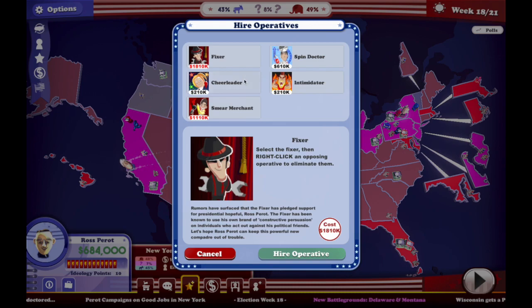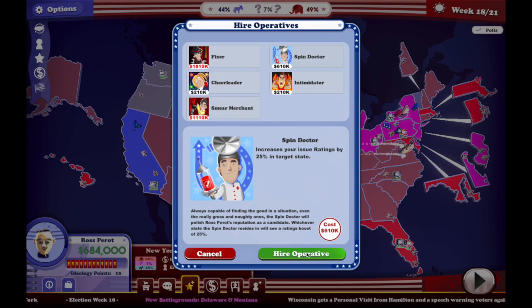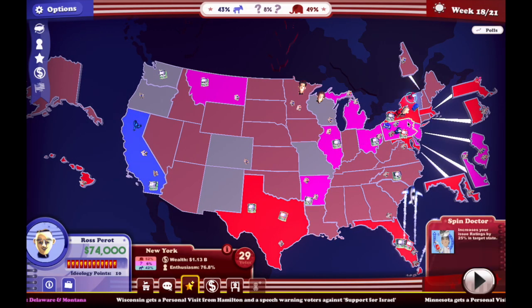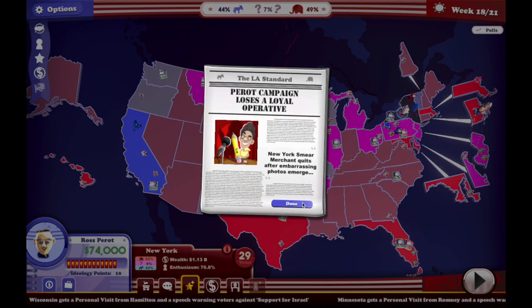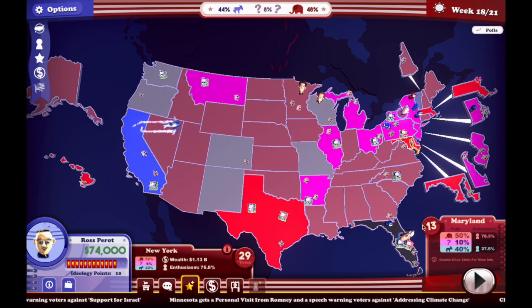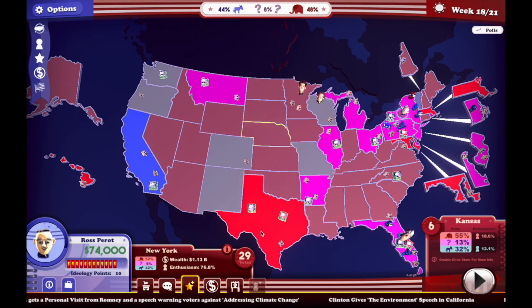Alright, they are smearing us in Pennsylvania. We gotta buy this spin doctor, I think. Counter them. What are they doing? Jeez. They're just destroying us everywhere. Wow, this is honestly kudos to them for making such a comeback, but why do they have to take all of our operatives? Come on.